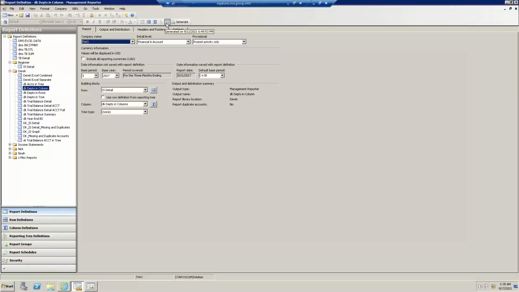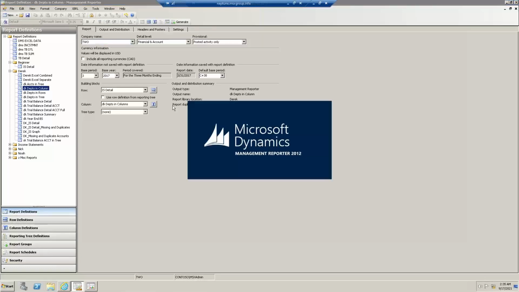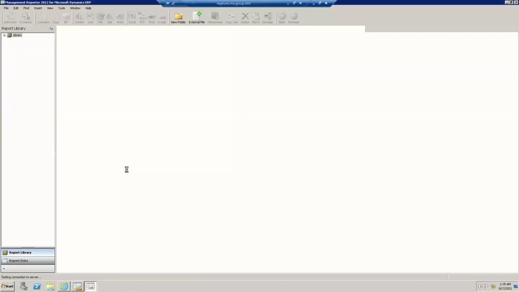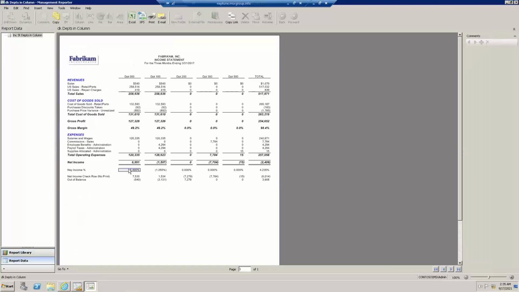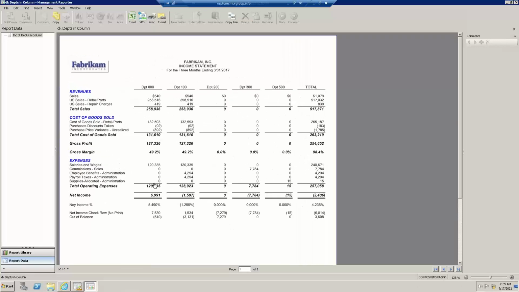I'm going to click on this icon to the left of the Generate Report button, which pulls up my last ran report to save me time. And what I'm going to talk about is, first of all, a calculated row we're going to look at, where I'm calculating margin percent. And then secondly, I'm going to talk about a calculated column. So here's that row I just described, what's called gross margin percent.